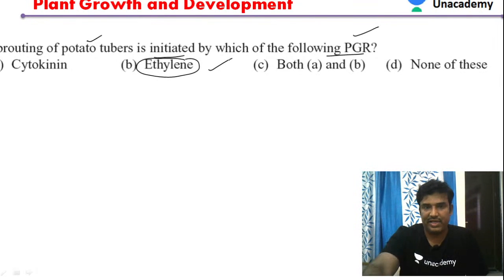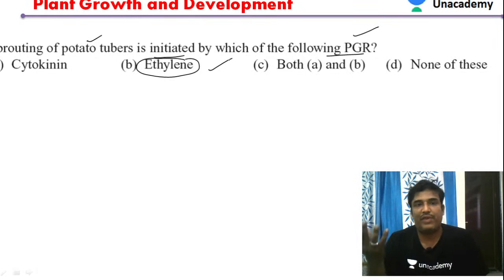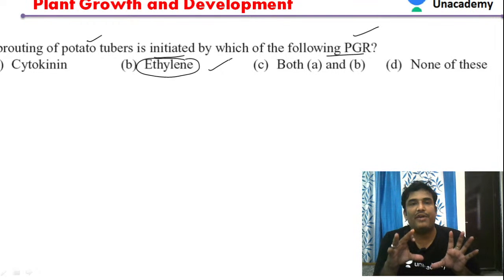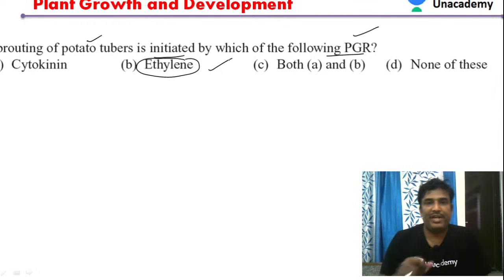So the answer is ethylene here also in this case. Ethylene has one more function, that is, it is also involved in sprouting of potato tubers. It is one of the main functions.